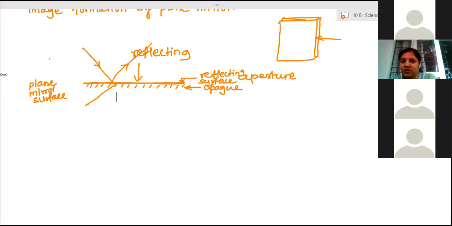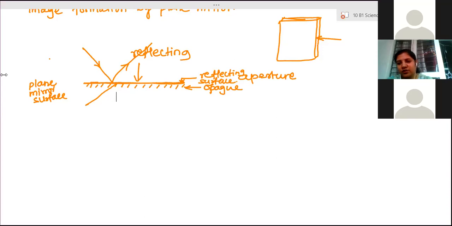So the object is the thing under observation which you keep in front of the mirror to see its look-alike inside the mirror. And image is the look-alike of the object through the mirror, meaning the light from that object falls on the mirror and its look-alike is formed inside the mirror or maybe on the screen.